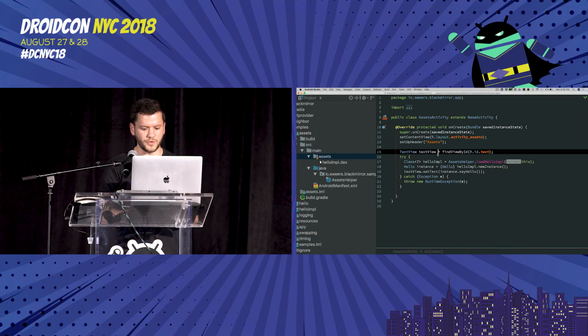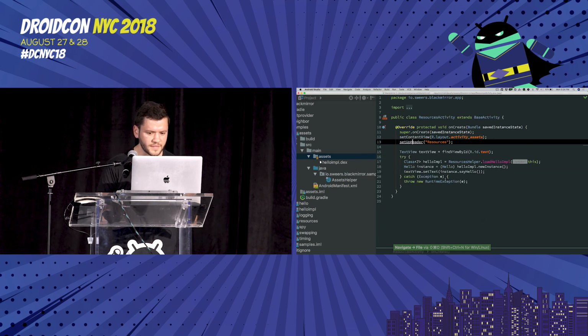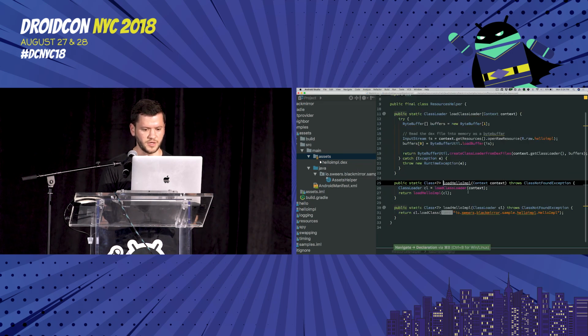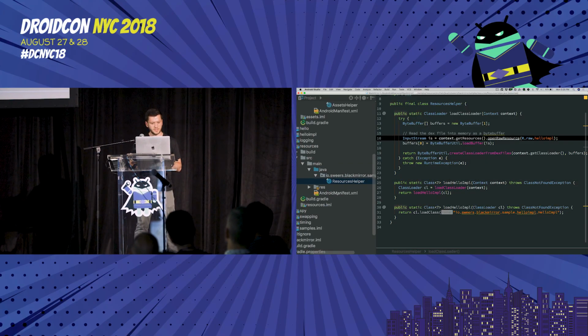You can do the same thing with resources. If we go to resources activity, we've got a resources helper. It looks almost identical to how assets work, except that we stick it in the raw directory. We've got this hello info.dex.